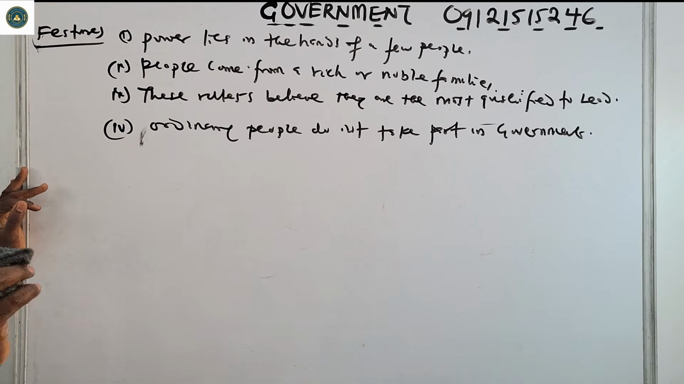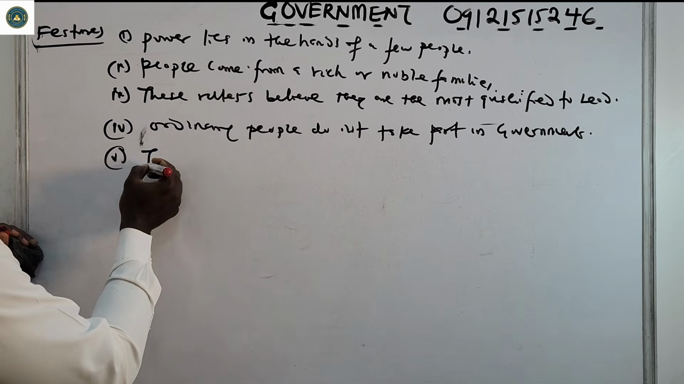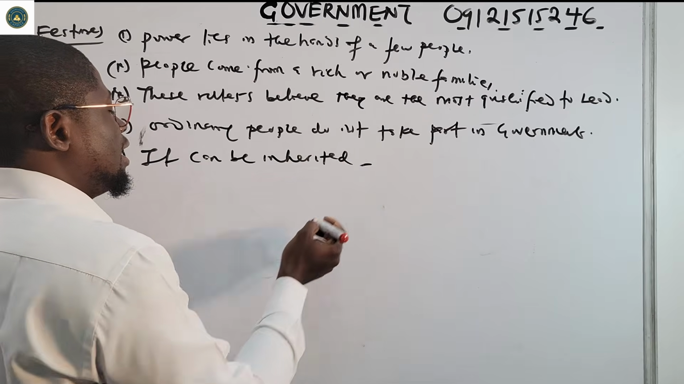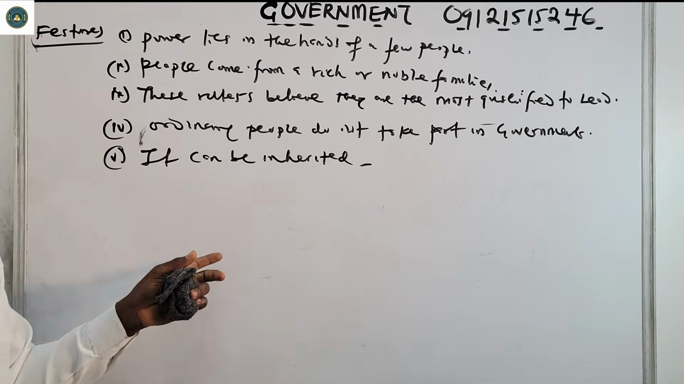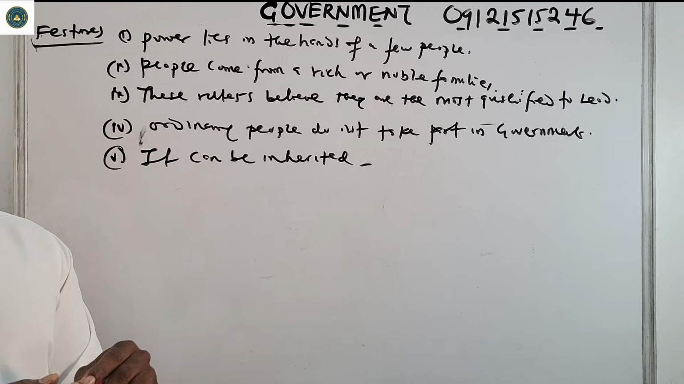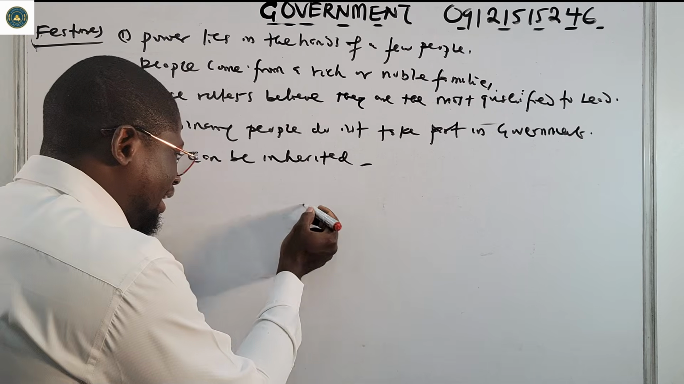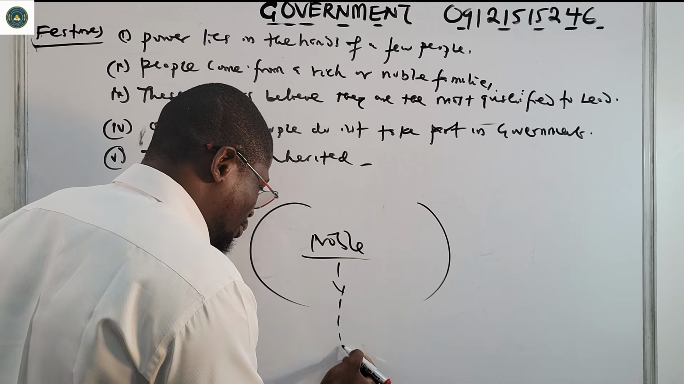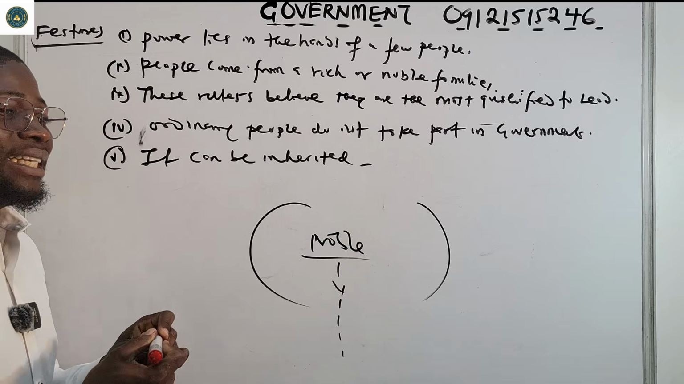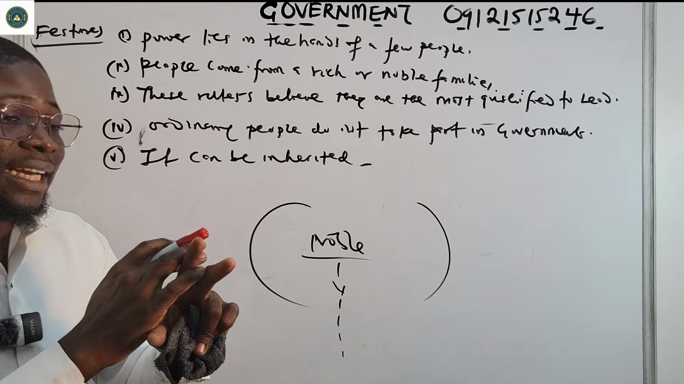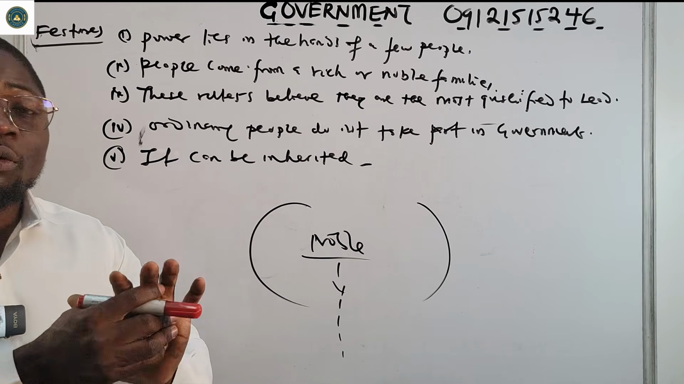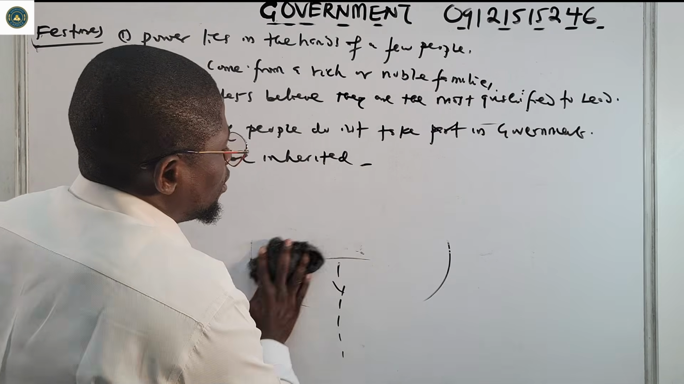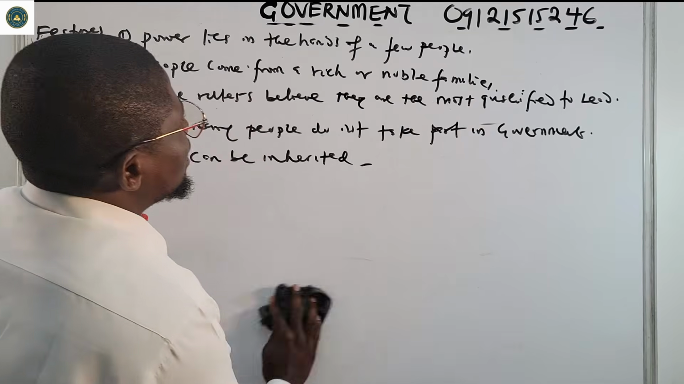Then number five, it can be inherited. Please take note of this in aristocracy. This means that leadership, power, can be passed down from parents to children. They believe it has to be in the hands of that noble family, and it has to continue like that. There will be a succession. Because they believe that they are the most educated and wise, they are the ones that will lead. So for that reason, it can be inherited, it can be passed down. Now, there are advantages to this.